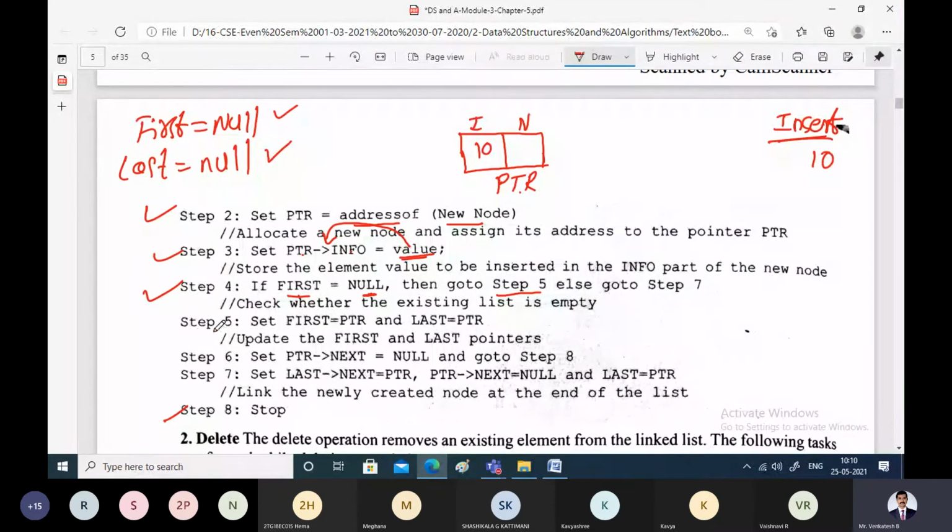What does step 5 say? Set first equal to PTR. That means whatever node PTR is pointing to, that node itself will become the first node, and that itself will become the last node. So we go to step 5 and assign PTR to first, in other words, make first point to PTR.